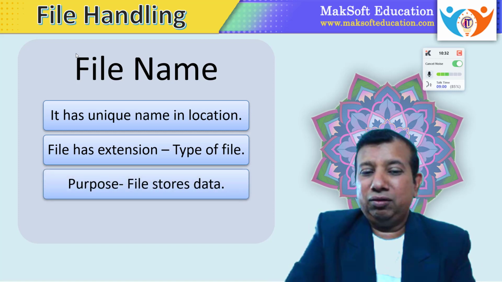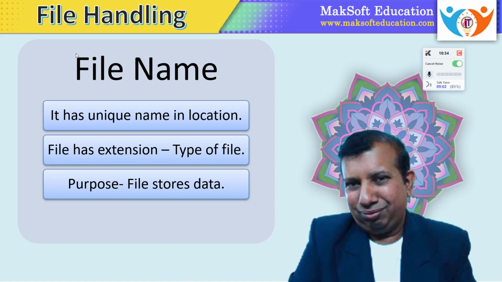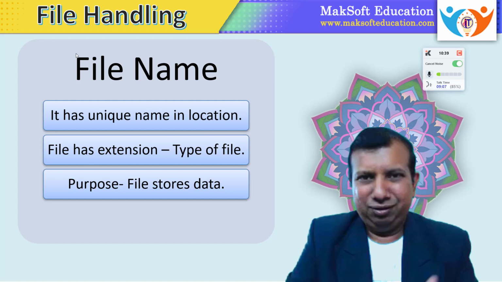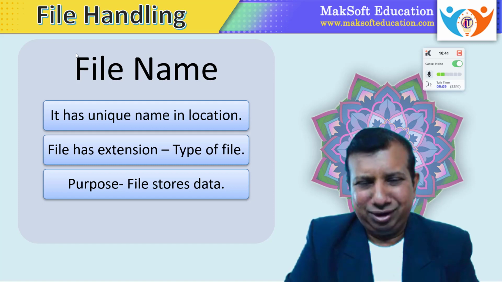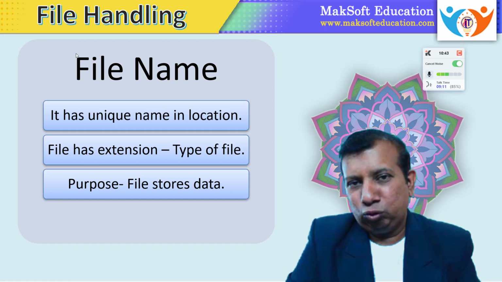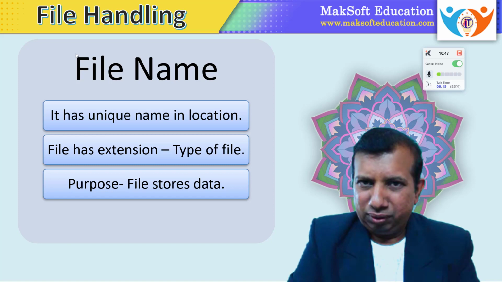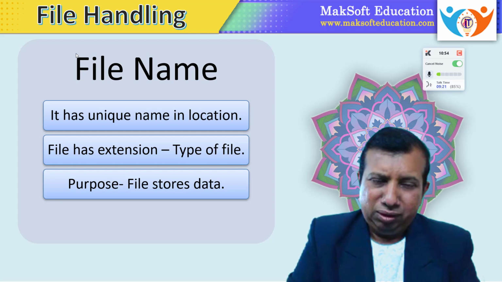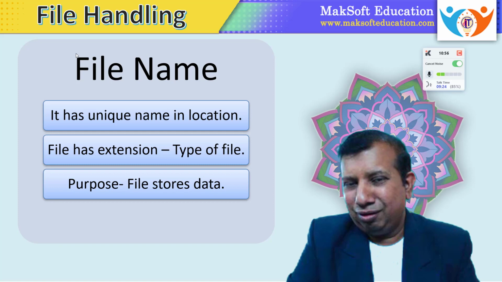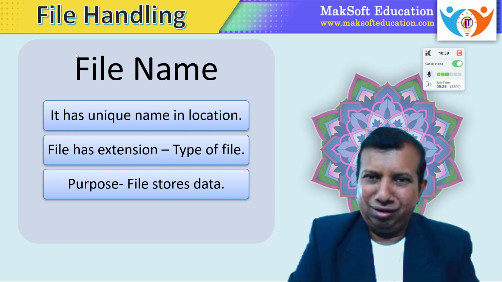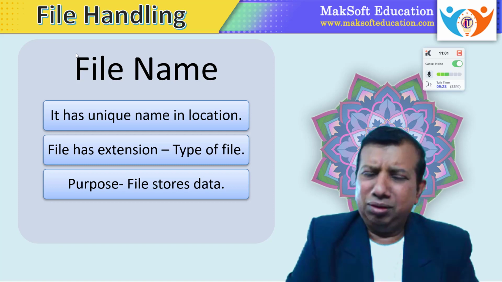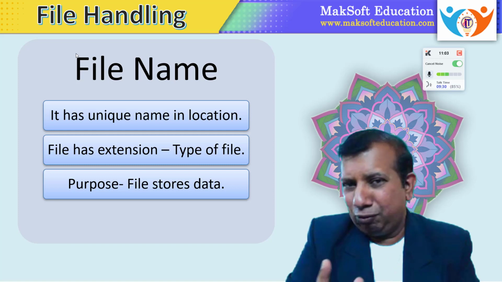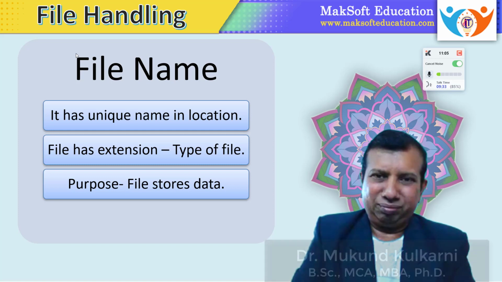Next we have to understand what is the purpose of a file. The purpose of a file is to store data. Whenever we are creating a file, its main purpose is to store data. Now sometimes that data has to be stored for a temporary purpose. Later on that file has to be deleted. The data might be used for storing the actual records. Data can be in the form of encryptions, or in the form of binary or different formats. But basically the purpose of creating a file is to store the data.